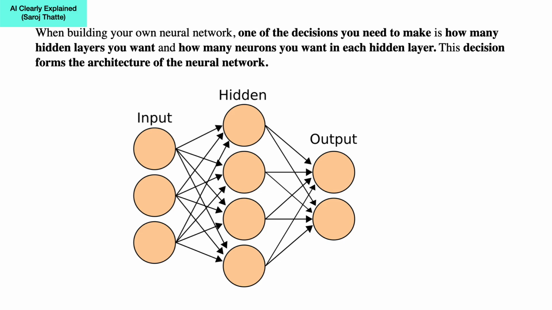When building your own neural network, one of the decisions you need to make is how many hidden layers you want and how many neurons you want in each hidden layer. This decision forms the architecture of the neural network.